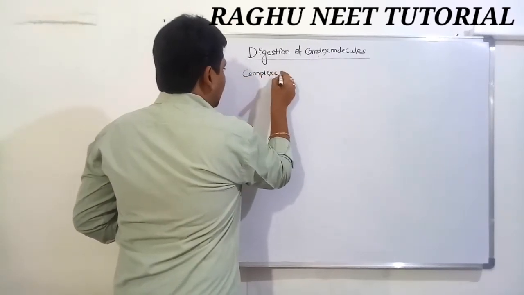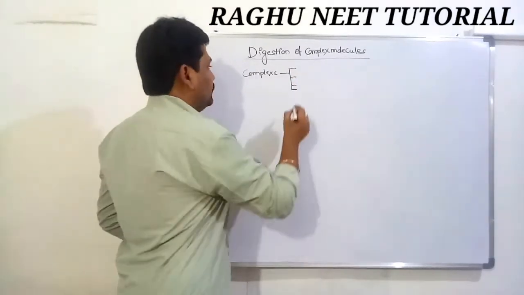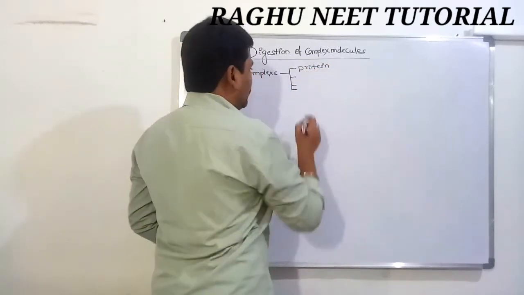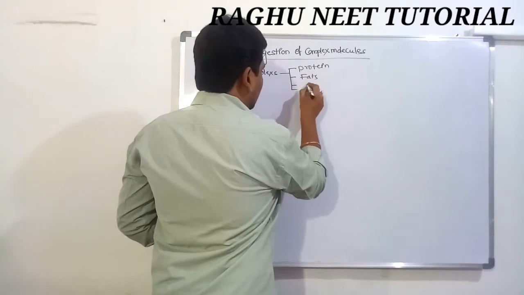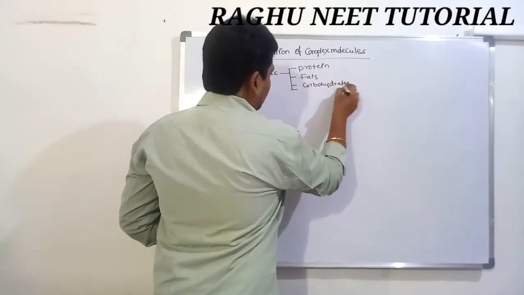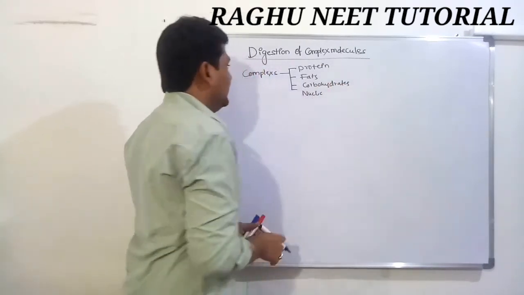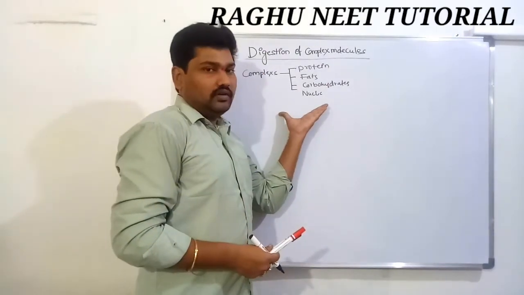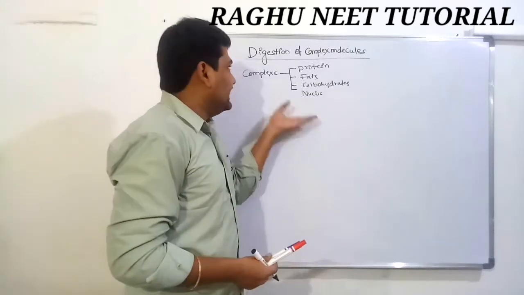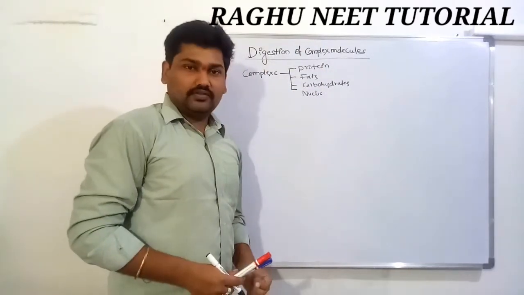There are four different types of complex molecules in our food. First one, protein. Protein is one of the complex molecules. Protein, fats, carbohydrates, and the last one is nucleic acids. These are known as the complex molecules of food. These are converted into simple ones in the presence of enzymes, and that is called digestion. Today we are discussing the digestion of complex molecules.